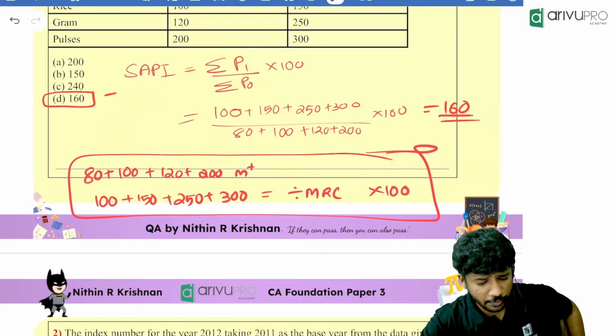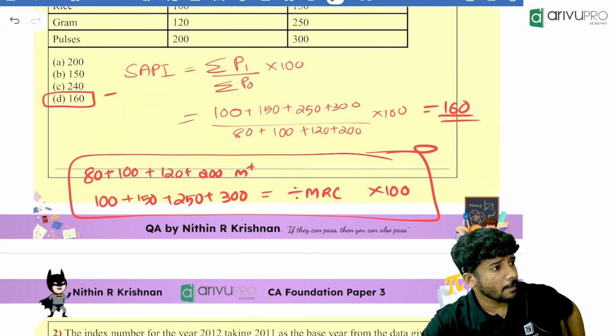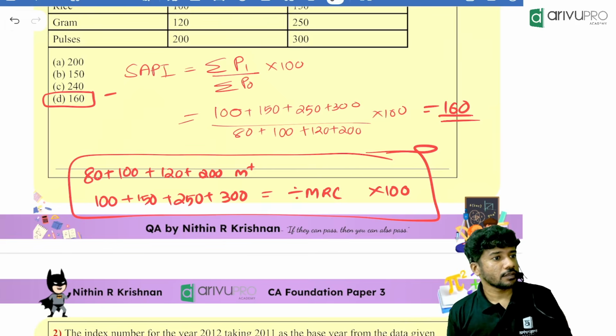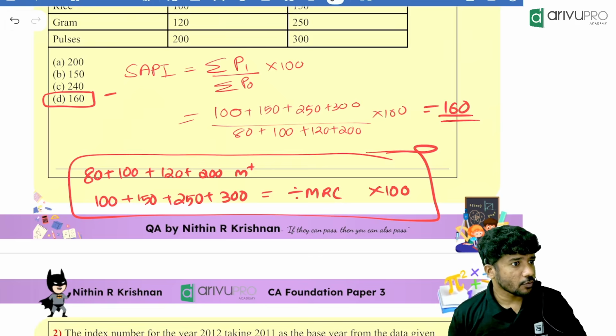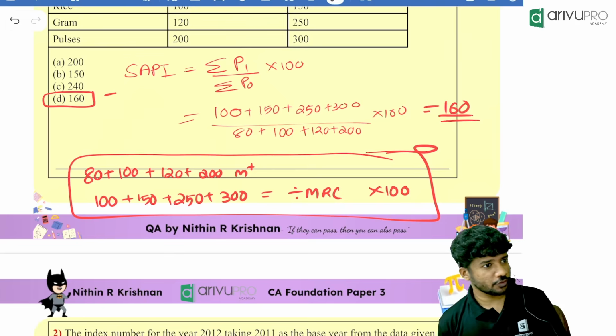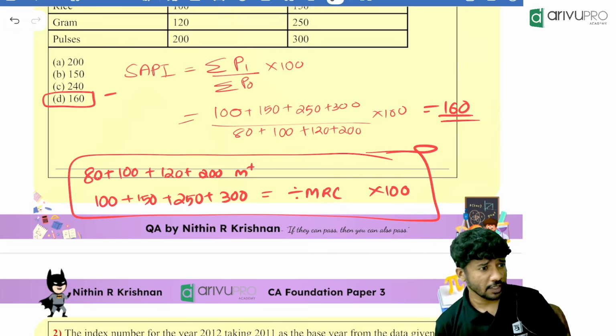Manually you do it. 800 by 500 into 100 is how much? Take your calculator, type 800 divided by 500, then multiply it with 100. How much are you getting? Something is wrong with your calculator then. Yes, 160 is the answer. Correct. But memory calculation is not working properly. Either you are making some small mistake or your calculator has some issue. We need to change it again, because you can claim the warranty since you bought it very recently.